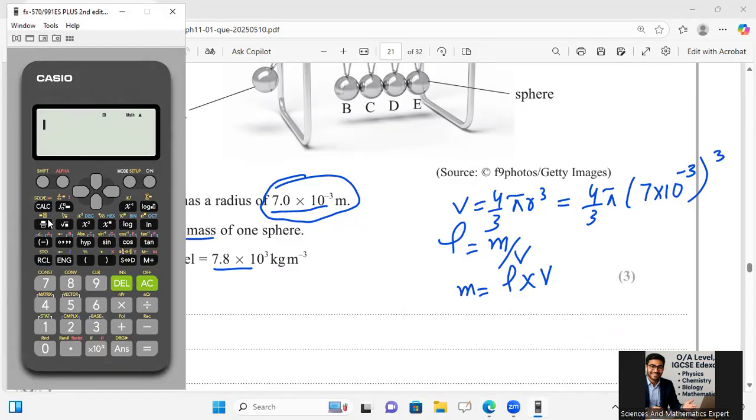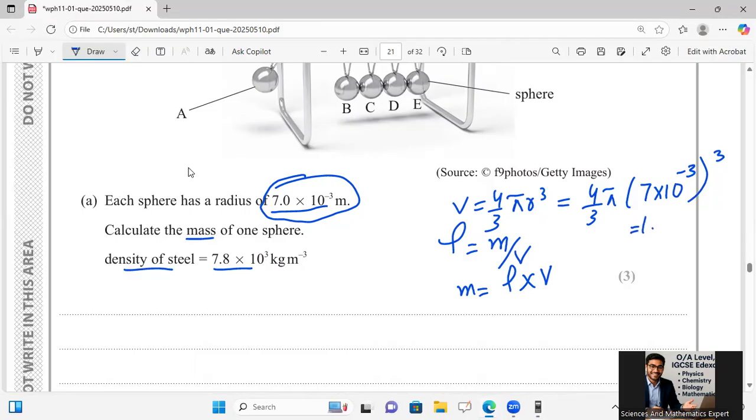It is 4 over 3 multiply pi multiply r cube, where r is 7 multiply 10 to the power minus 3, bracket close, whole power 3, which will give us the volume, 1.44 multiplied 10 to power minus 6.